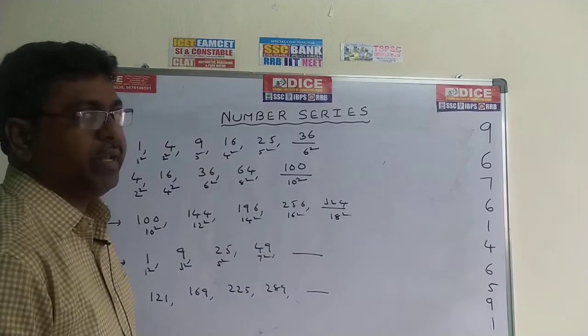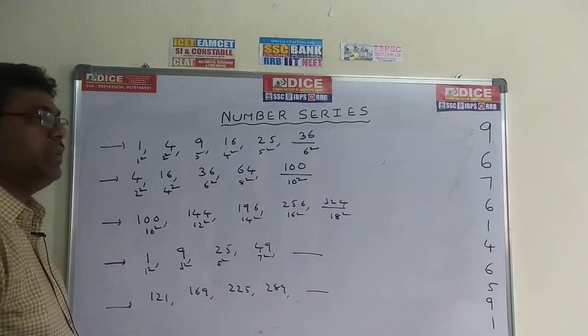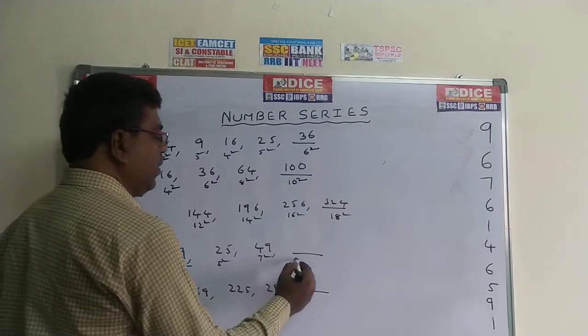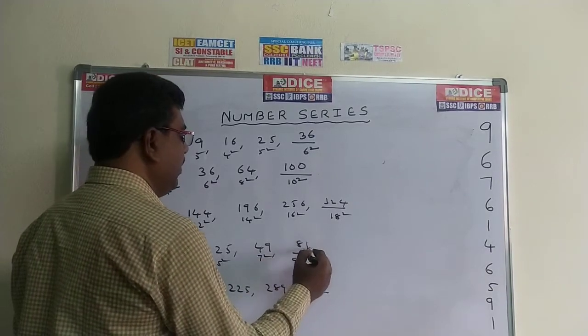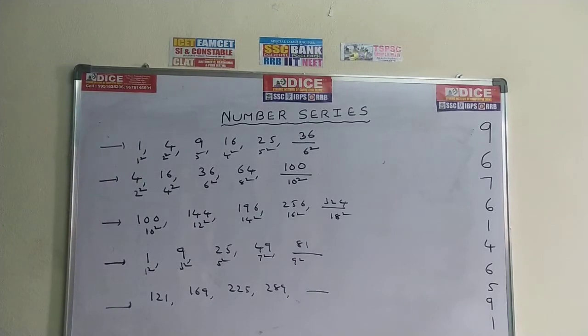The next odd number is 9. These are not prime numbers. Why? Because 1 is there. Whenever 1 is there, these are not prime numbers. So you can go for 9 square. 9 square means 81. 81 is the next square number.